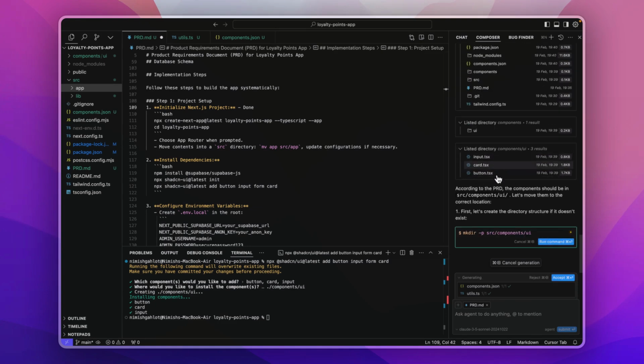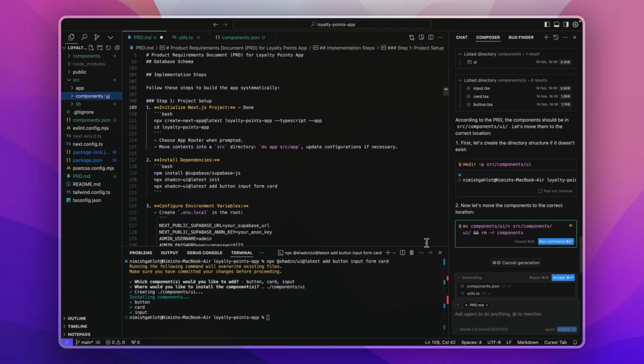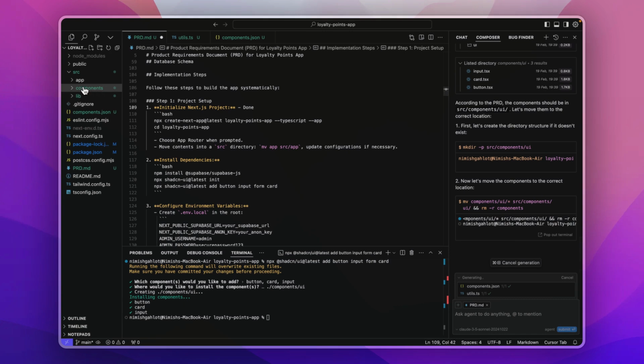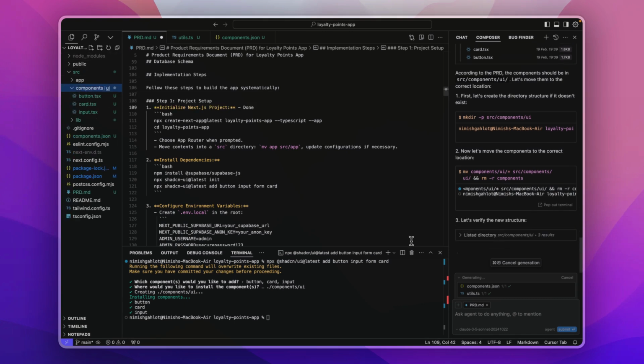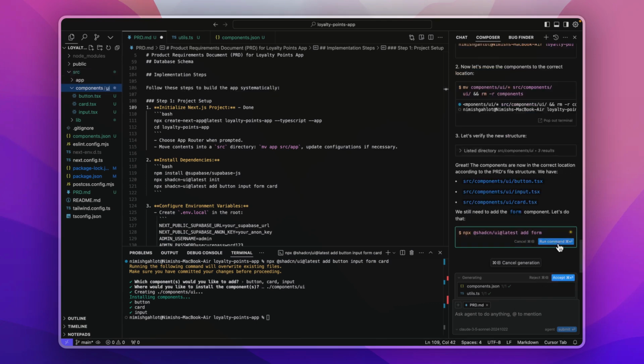It has seen the 3 files that we were referring to. So now it's creating a new components folder within the src folder over here. Let's run this command. This has created the new components folder over here. Let's run this command. This will move the required files here. And yes, the required files have been moved and the other folder in our root directory has been deleted.